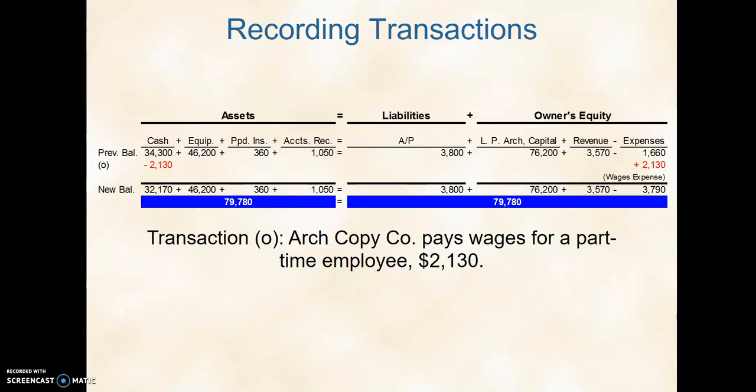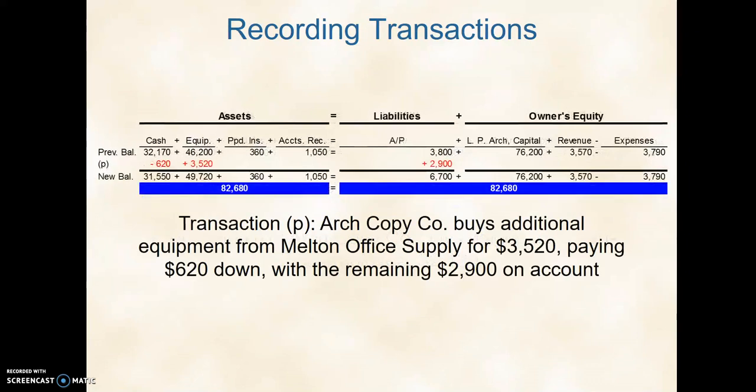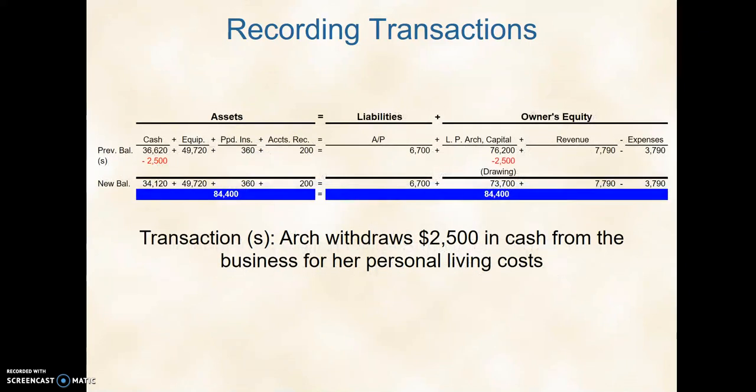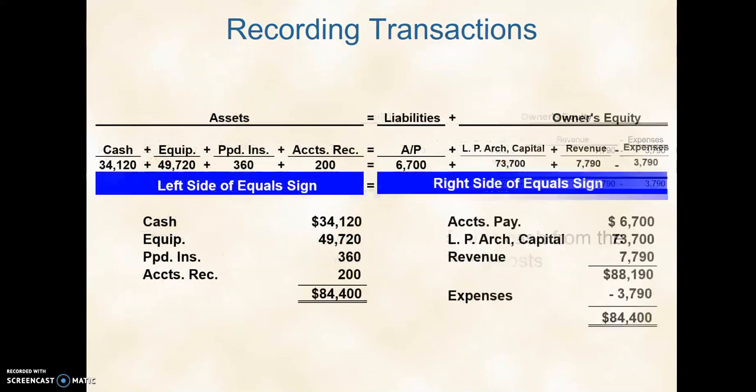This one is an expense and you paid cash. This is our compound. If you buy equipment, $3,520 goes up. You pay $620 cash down payment, and you charge the rest $2,900 on account. Arch withdrawals $2,500. Again, we have drawing as a separate account, and we would list it positive because it would have its own account to take away from.